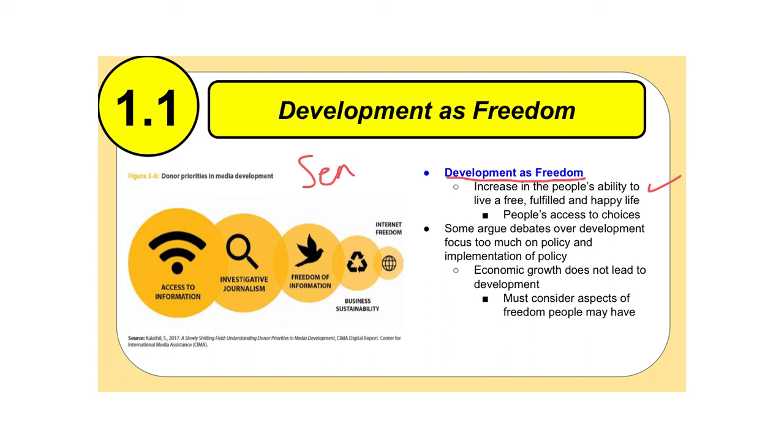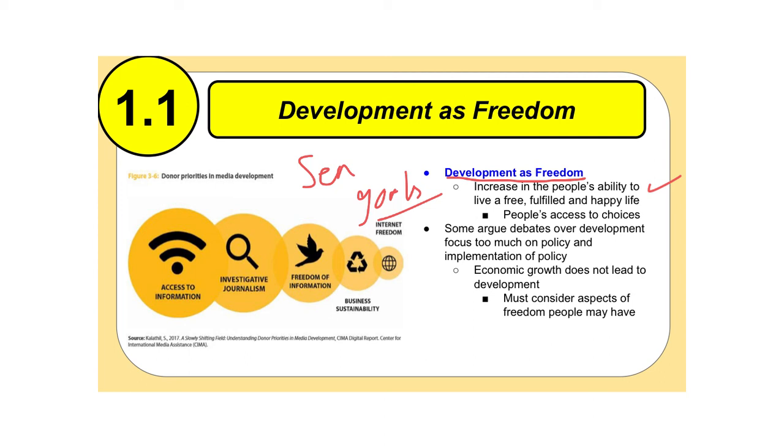But what they're talking about is that we should emphasize the goals of development, not just the methods. So not looking at just social, political, and human development, because those are different types of development, but looking towards the goals of development. That's what we're trying to look at in terms of development as freedom, because as a person becomes more and more developed, that should give them access to the freedom to choose which type of free and fulfilling life will make them happy.